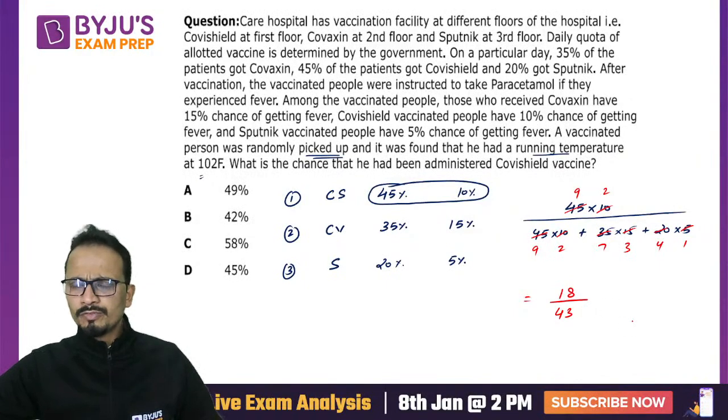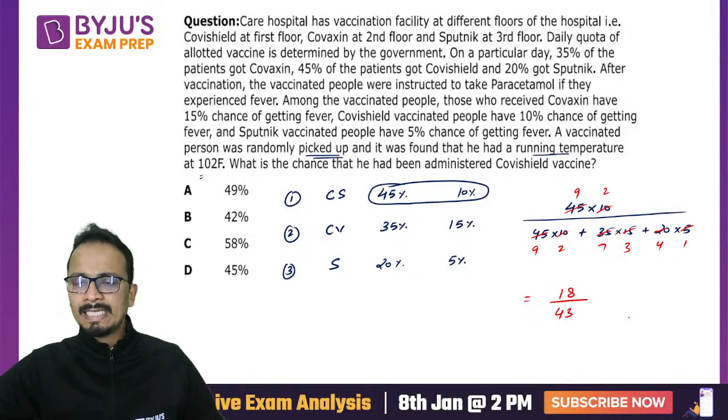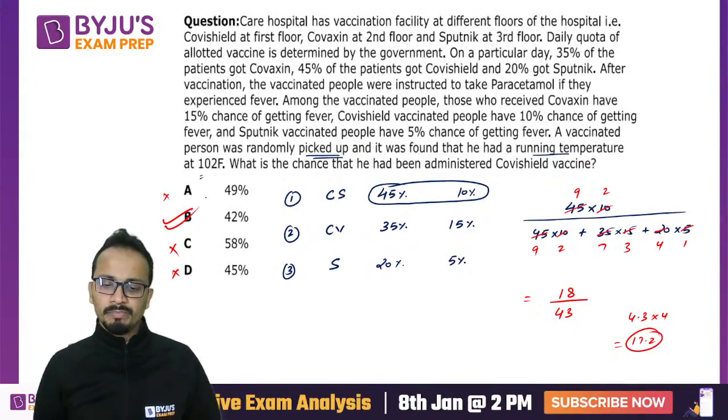Now 50% of 43 is 21.5, and 10% is 4.3, into 4, that is 17.2. So a little bit above 40% should be the answer. Cannot be this, cannot be this, cannot be this. Answer will be option B.